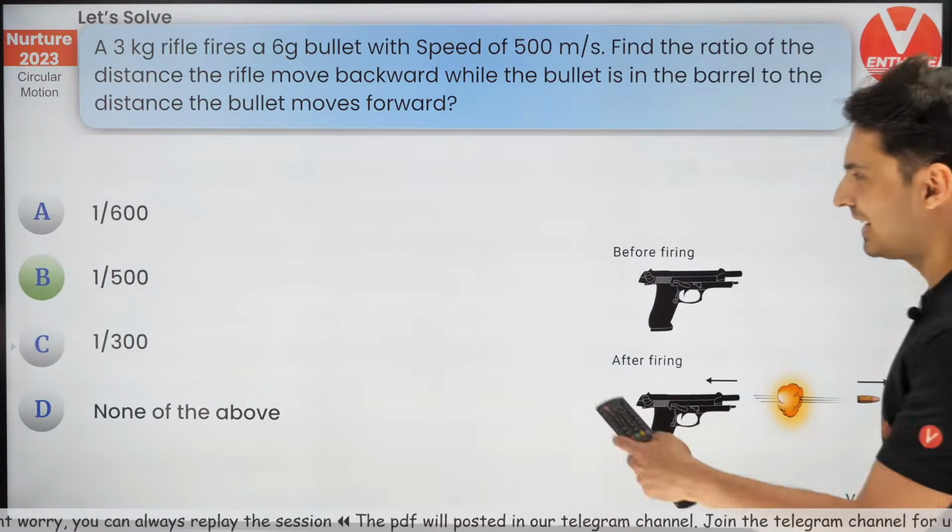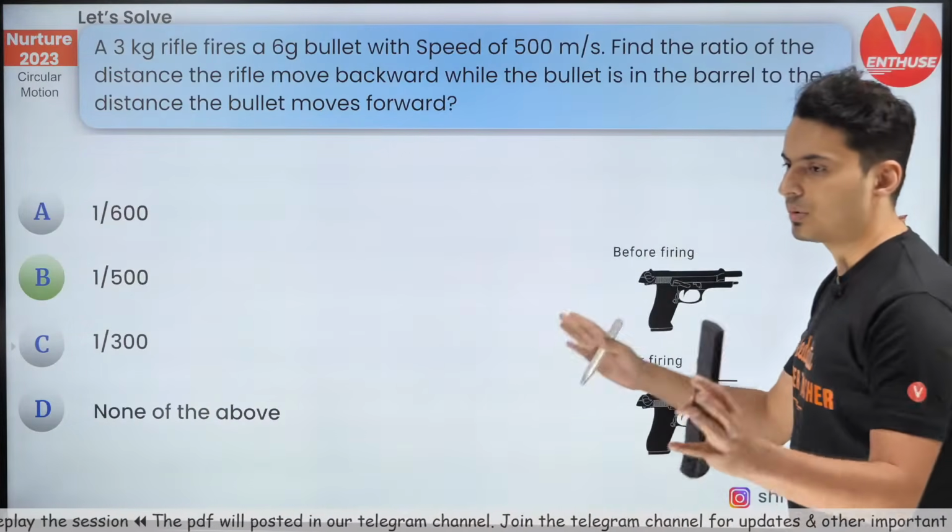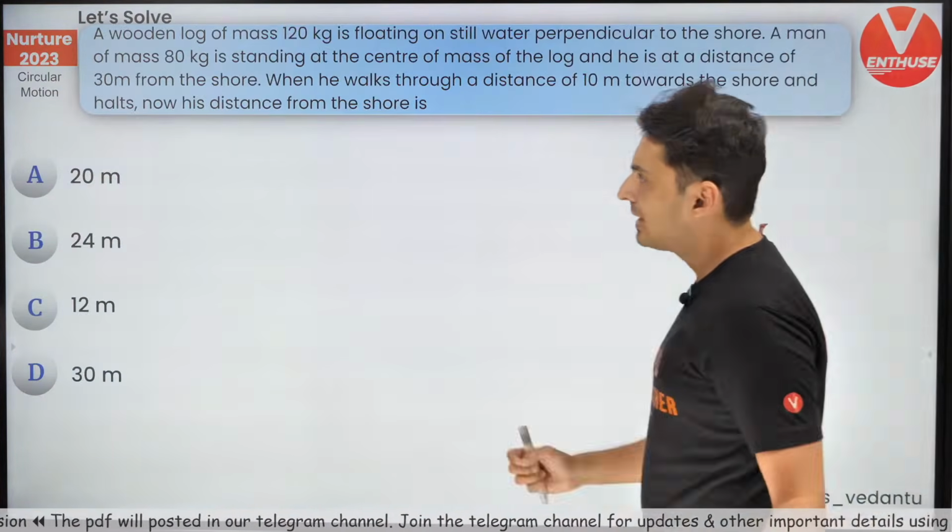Chalo. Moving on to the next question. Just have to use m1 s1 plus m2 s2 is equal to 0. Let's do one more question.